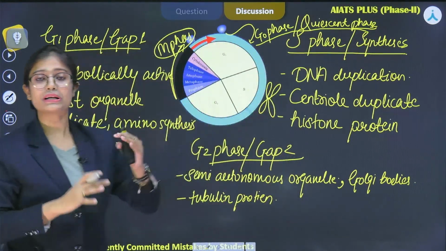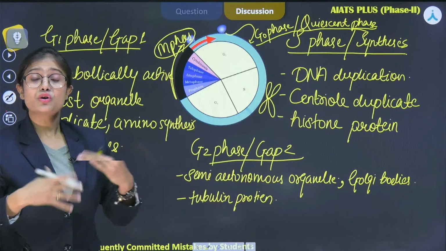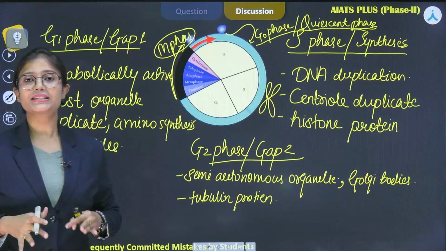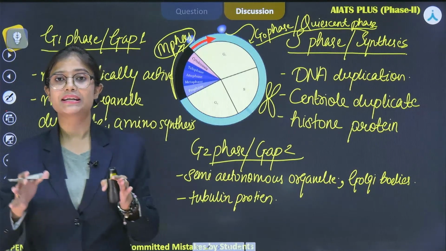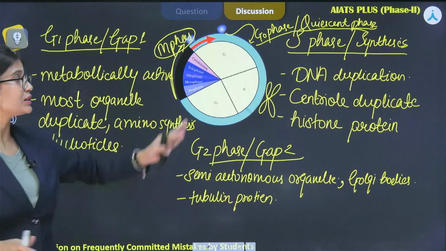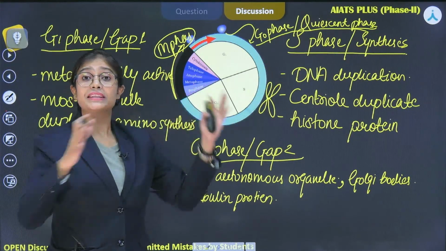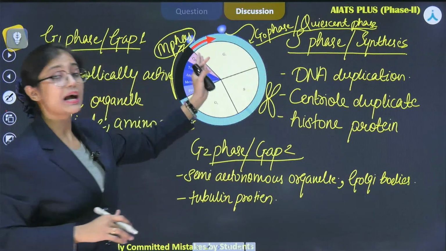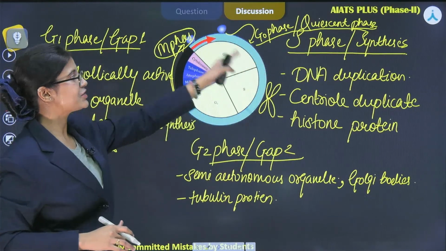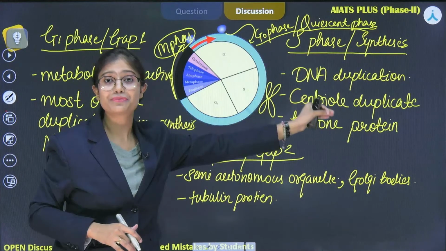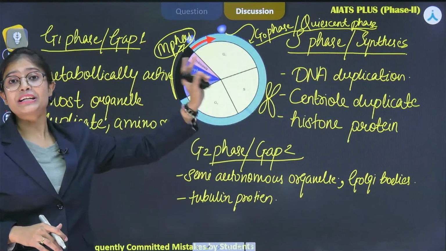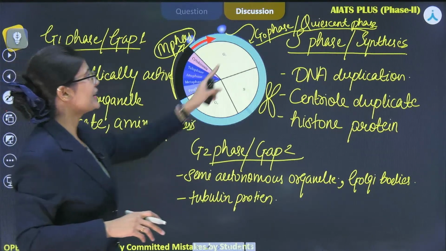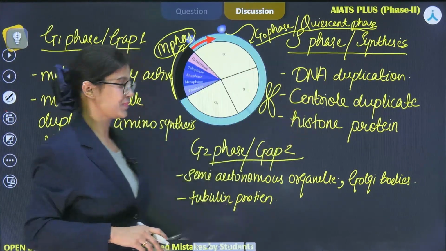In this phase, only those cells will go which do not have to divide further, but they will proliferate when they are needed again. For example, the heart cells and the nerve cells do not divide at all, so they are actually present in their G0 phase, right? So this is the case about the G0 phase, which occurs when cells exit the G1 phase and enter into the quiescent phase, during which the cells are metabolically active but they are not proliferating, right? So it is G0 phase.